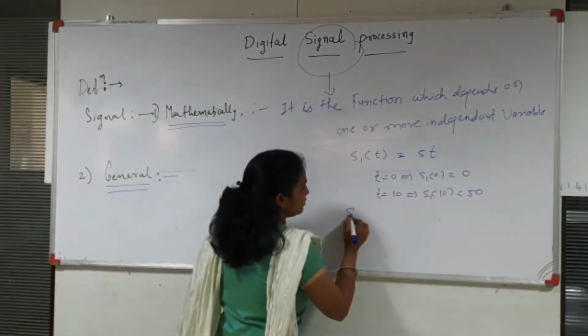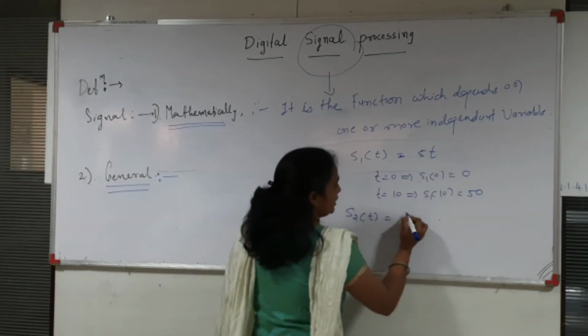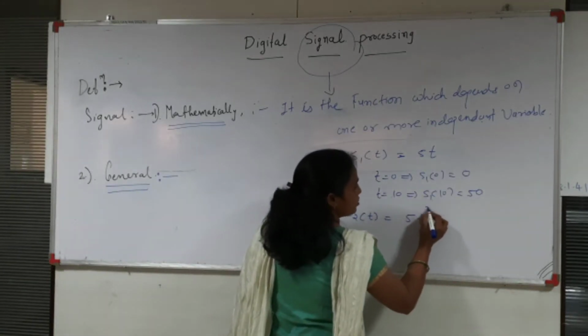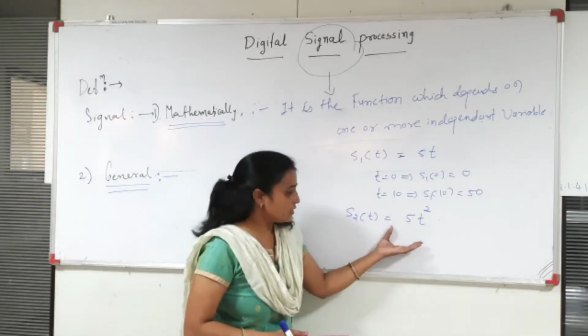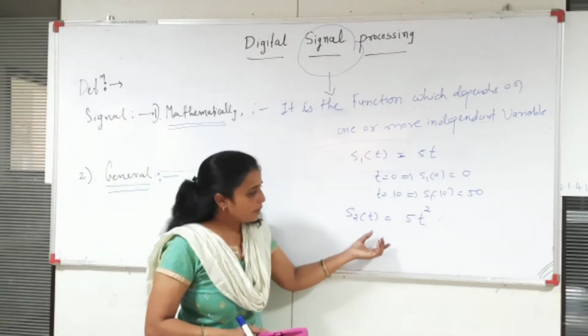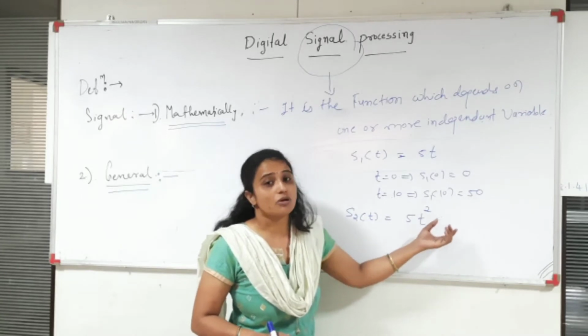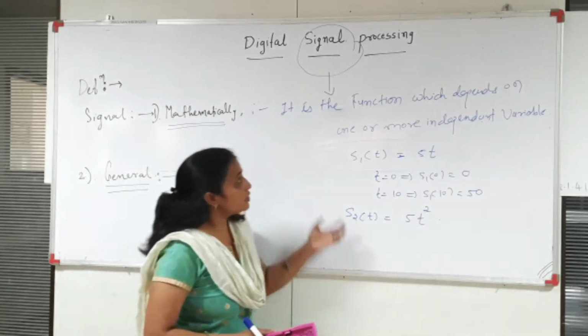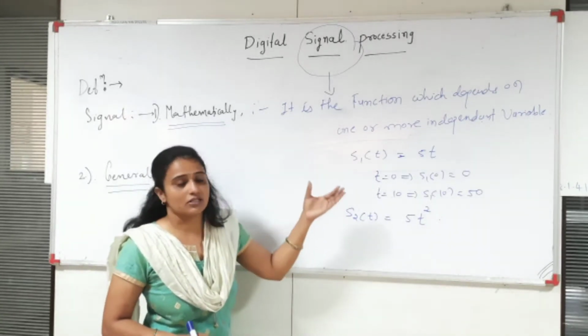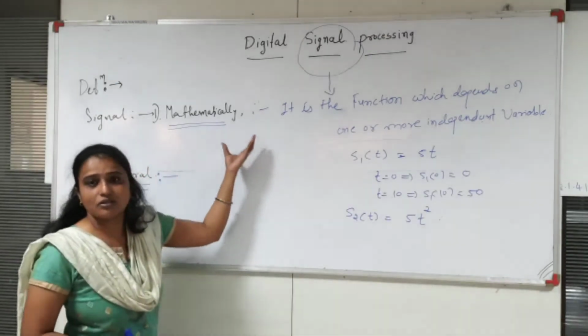In the same way, suppose I take one more example, S2(t) equal to 5t square. In this case the signal S2(t) depends on the time variable but in a quadratic way. So this is the mathematical representation, or mathematically we can define the signal.